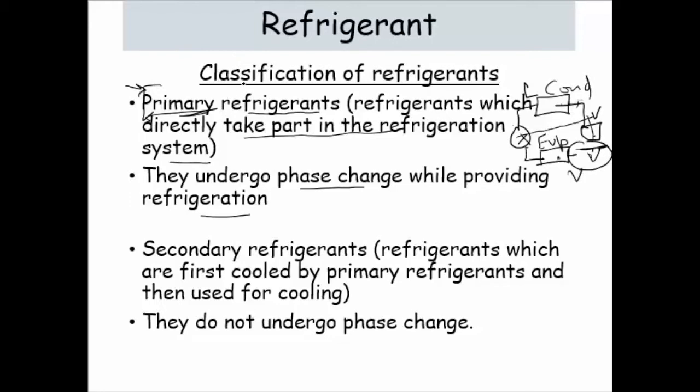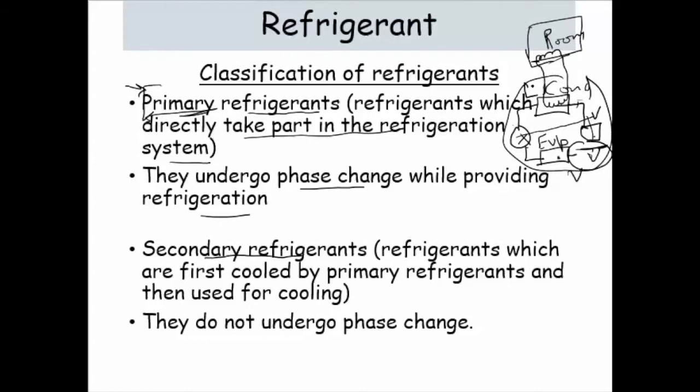It should change its phase, and moreover here you can see secondary refrigerant is also there. Secondary refrigerant is used outside of that cycle. Say this is the room, and this device is placed far away from this room, then we may use a secondary refrigerant to heat or cool this room.